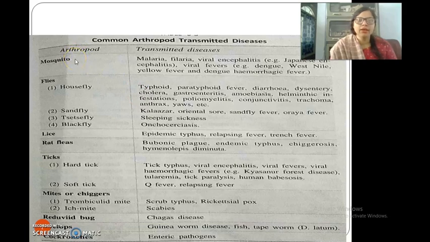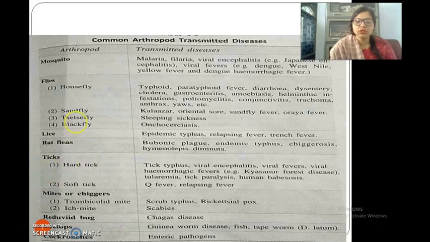Mosquitoes may transmit malaria, filaria, viral encephalitis, for example Japanese encephalitis, viral fevers, yellow fever, dengue, hemorrhagic fever, such things. Then flies, there are 4 types of flies: house fly, sand fly, tsetse fly, black fly. They may cause typhoid, kala-azar, sleeping sickness, then encephalitis. Lice may transmit epidemic typhus, relapsing fever, trench fever. Rat fleas may transmit bubonic plague.